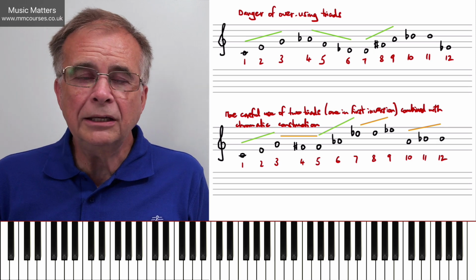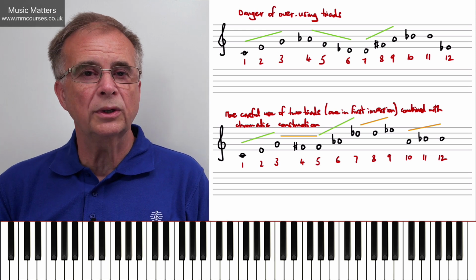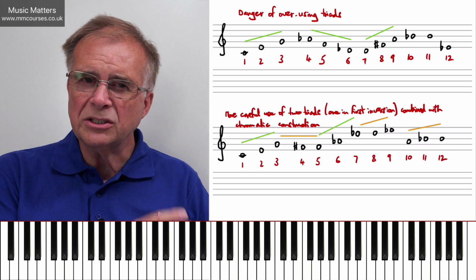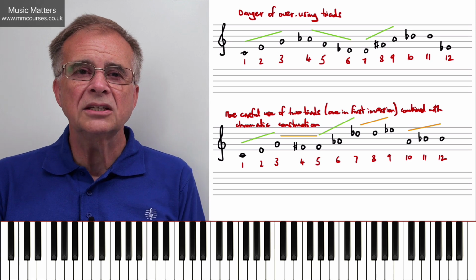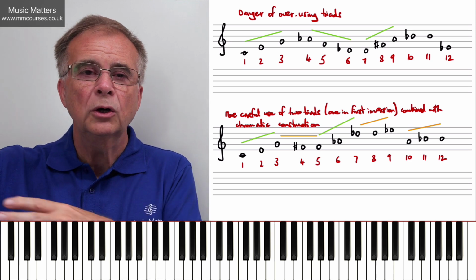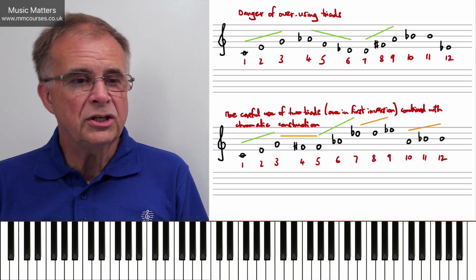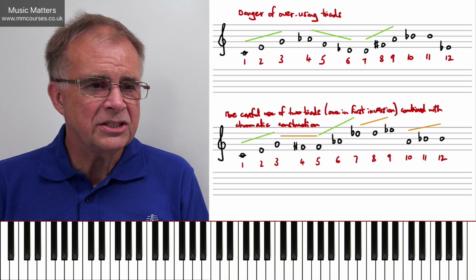Now, is this a bad thing? Not necessarily at all. It may be something that you do want to do. So you want to write in an atonal style, but it's still got some kind of chord references maybe that you can see as points of resolution within other points of the row that might be more clearly atonal. So I want to just think about that for a moment in this session.